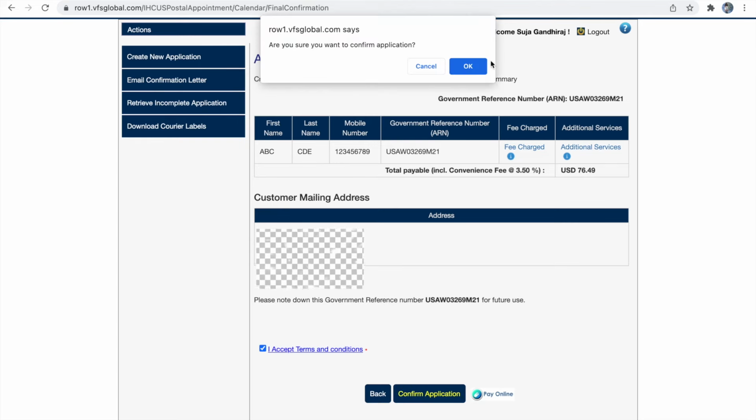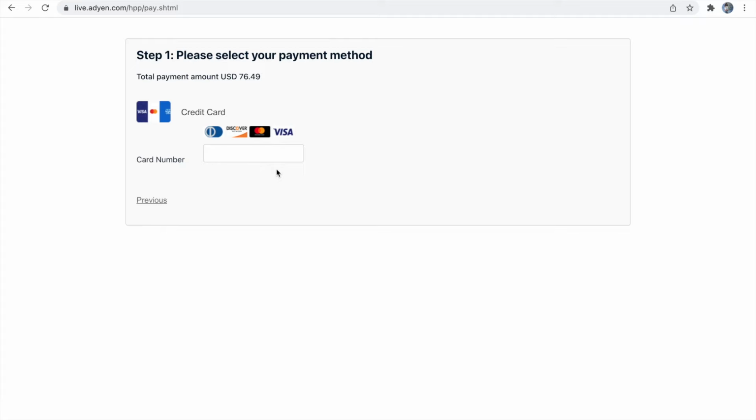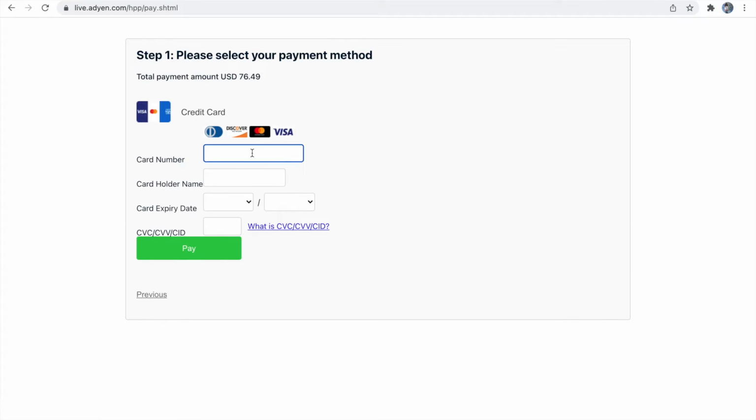So this will take you to the payment portal. So this is the payment portal. You have to provide the card details and then click pay. So once your payment has gone through successfully, you will receive an email notification to your email ID which you have provided. So you have to take a printout of that application confirmation. So that will contain the receipt of your payment.